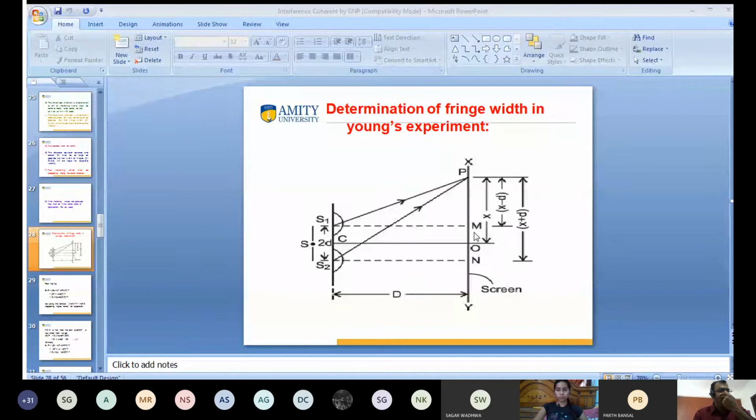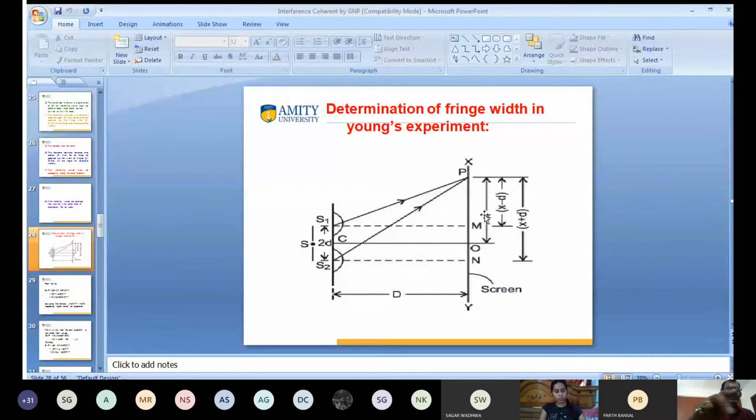Have you seen? So this is x from O to P. And what is this? This is the distance OM. What is the distance OM? Half the distance between the slits. Small d, very good. Then what is the value of P and M? X minus d, and between P and N is X plus d.